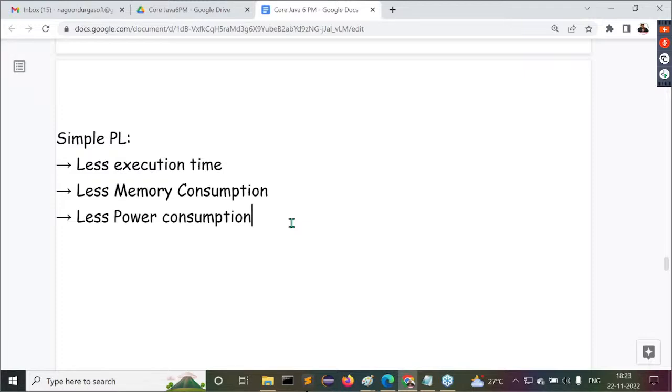Okay, good, nice. Now here, what is the effect of this less execution time? This is my question. What is the effect of this less execution time here? This is the question we have to understand now. Let's observe this clearly. I'm going to ask you some questions now. Try to answer them, guys.